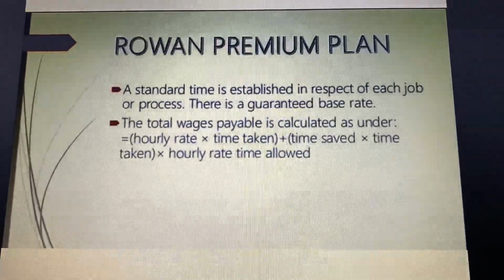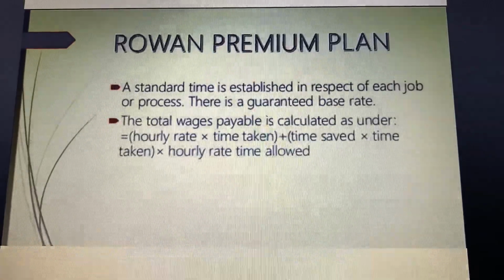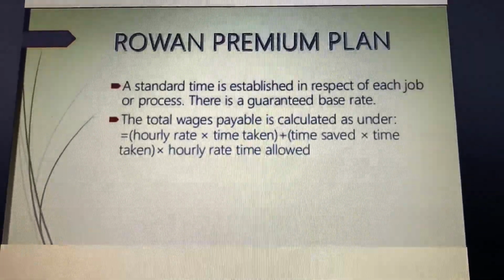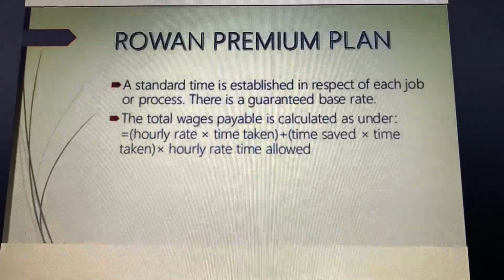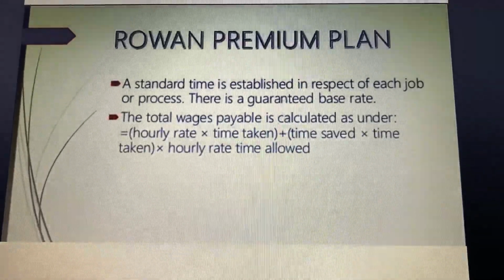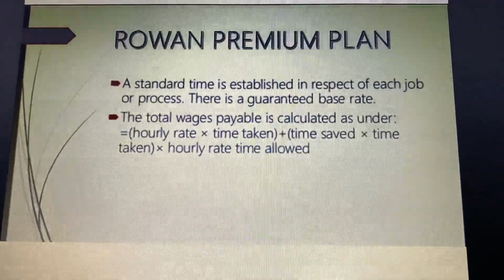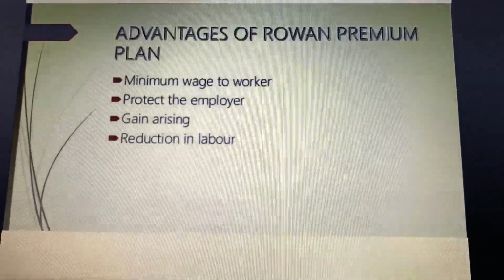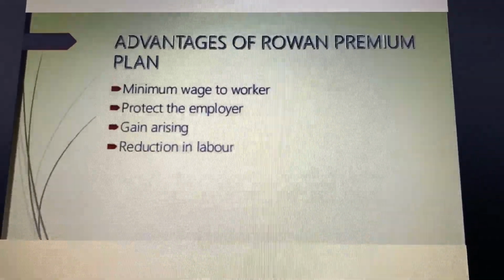Now, the Rowan plan. Under this method, the worker is again guaranteed wages at the ordinary rate for the time taken by him to complete the job or operation. The difference between the Halsey premium plan and the Rowan premium plan is the calculation of the bonus. Under the Halsey plan, bonus is a fixed percentage of the wages of the time saved, whereas under the Rowan plan, bonus is that proportion of the wages of the time taken which the time saved bears to the standard time allotted.